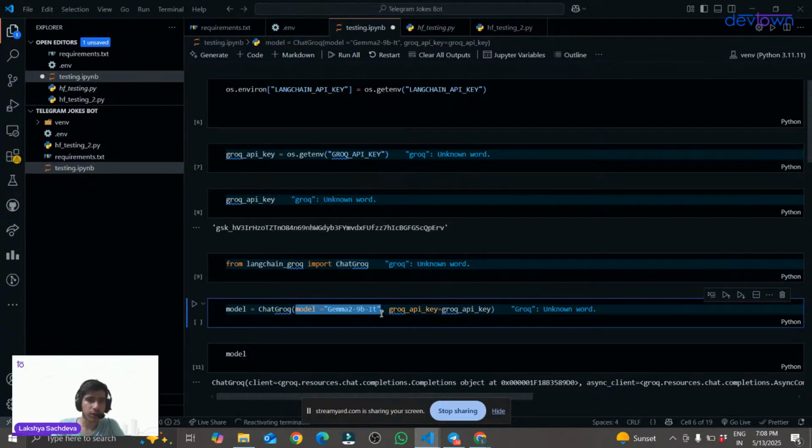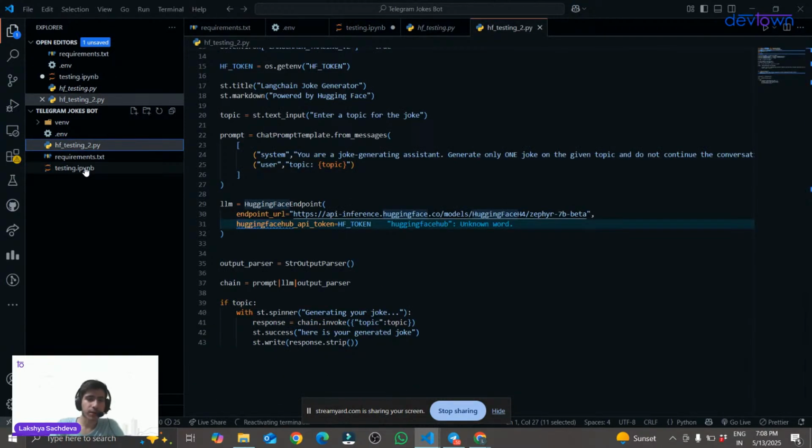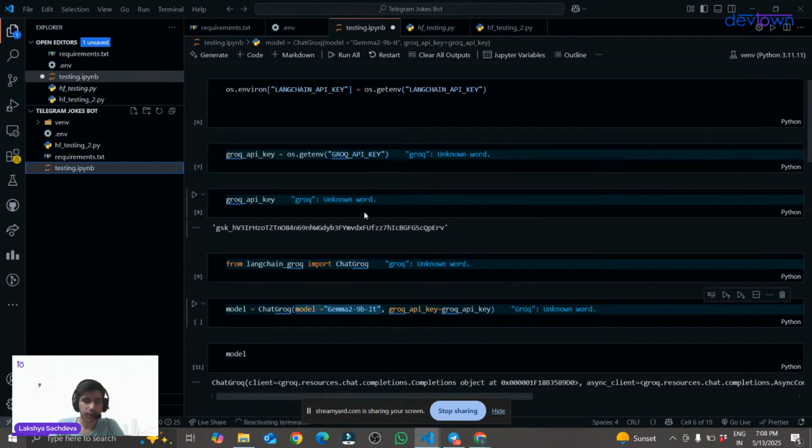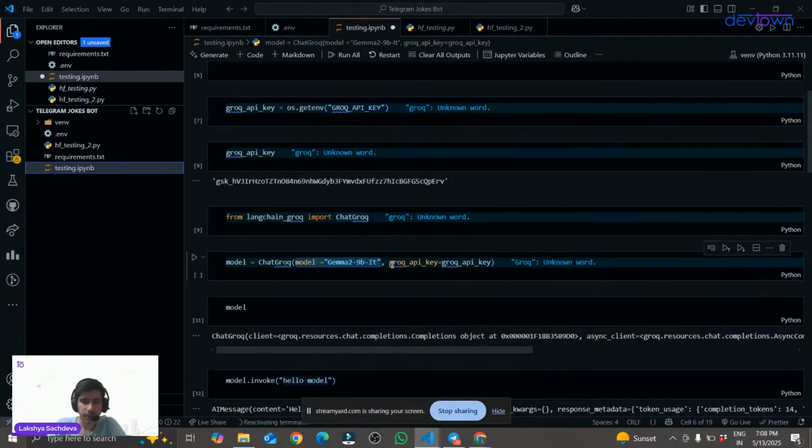And one more important thing that I have to tell you, while doing the Hugging Face, okay, I will cover it when we go to the Hugging Face part. Let's just focus here right now.